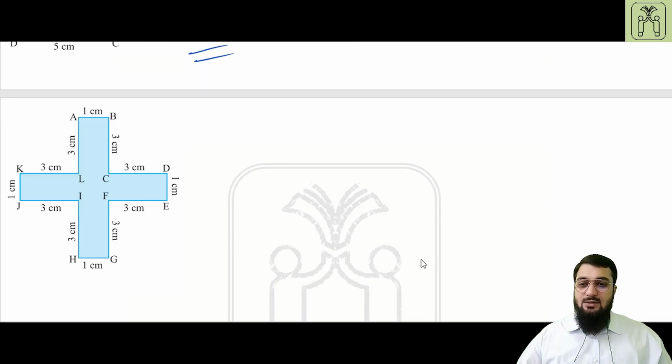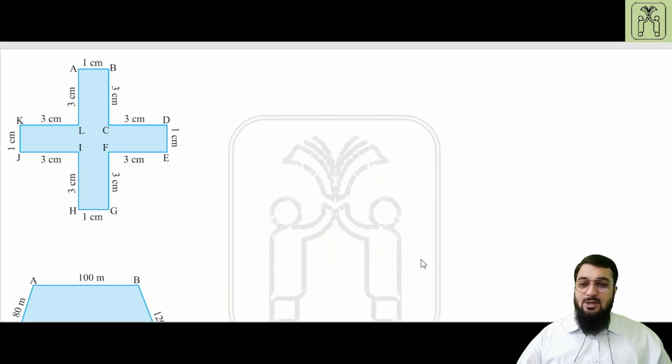This is a figure given to us by the NCERT, and we have to find out the perimeter. And how will that occur? We will first of all notice if there is anything unusual or irregular in the following shape. So this is 3, 3, 3, 3, 3, 3, 3, 3. Therefore, these all are the same. Then 1, 1, 1, 1 is also the same.